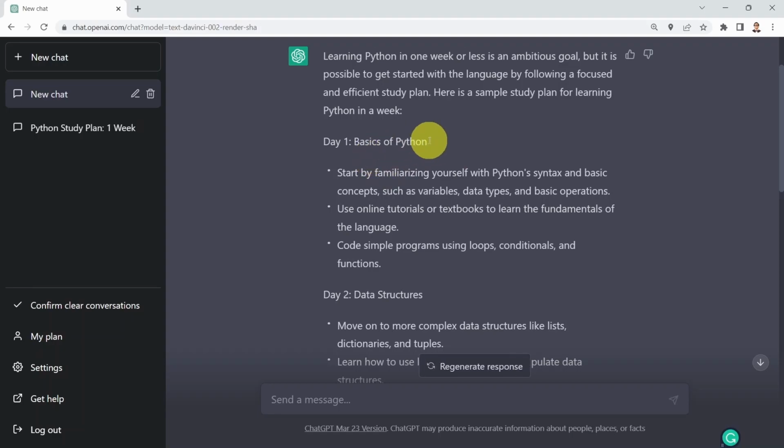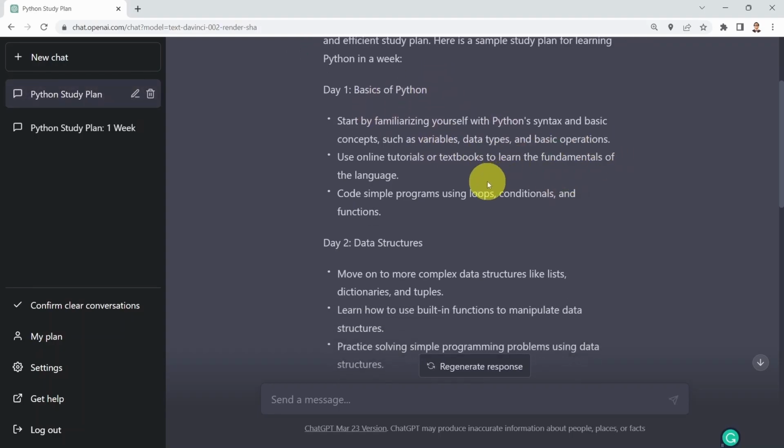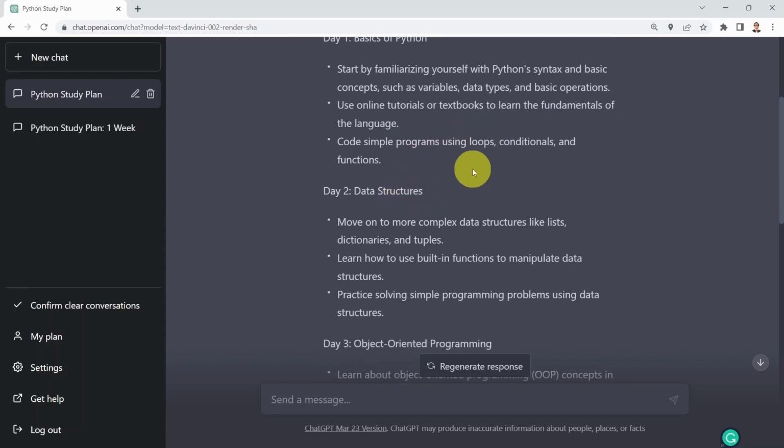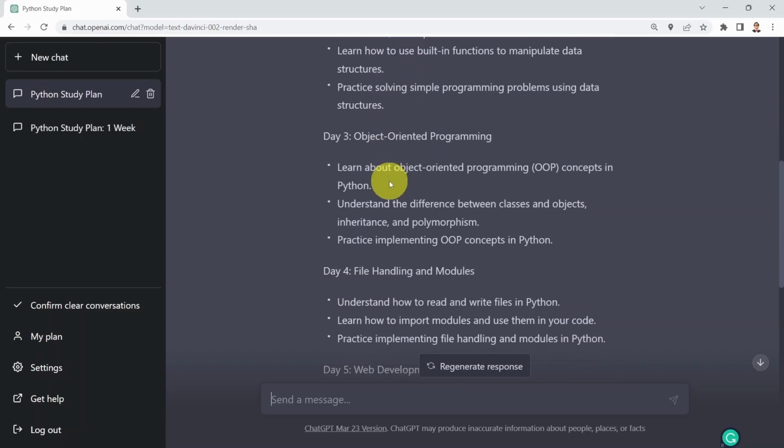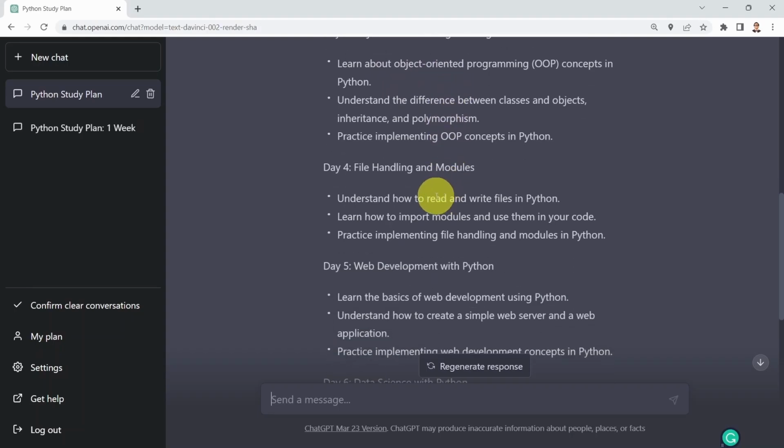So day one, basics of Python. We're going to start with variables, data types, math operations, basic operations, and then cover loops, conditional statements, and functions. Then in day two, we'll cover data structures, and then day three, object-oriented programming, or OOP. And then in day four, we'll cover file handling and modules.